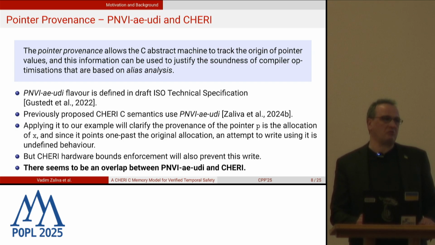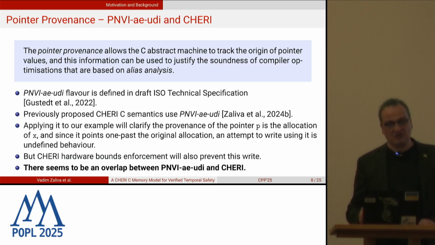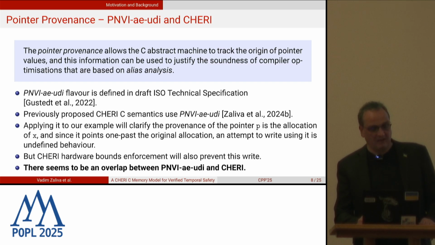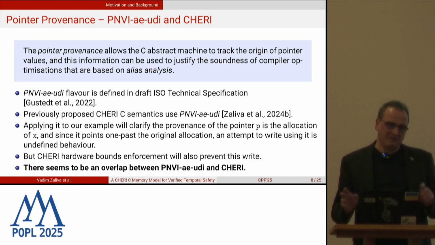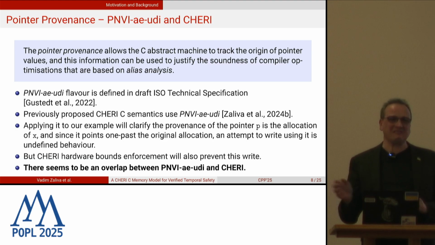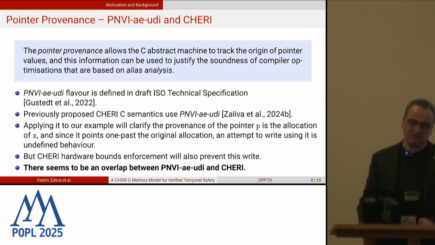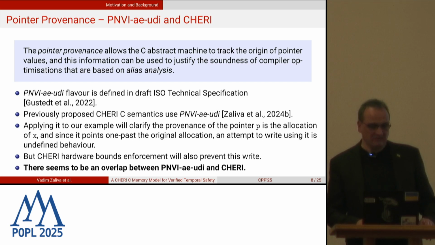There have been several proposals for pointer provenance. The more mature one is called PNVI-AE-UDI, which is now submitted as a draft of an ISO technical specification. So hopefully it will make it into the standard eventually. PNVI-AE-UDI means pointer provenance not via integers, address exposure, user disambiguation. I will not describe all that. You can read the proposed specification if you're interested further. The previously proposed CHERI C semantics uses the PNVI-AE-UDI scheme.